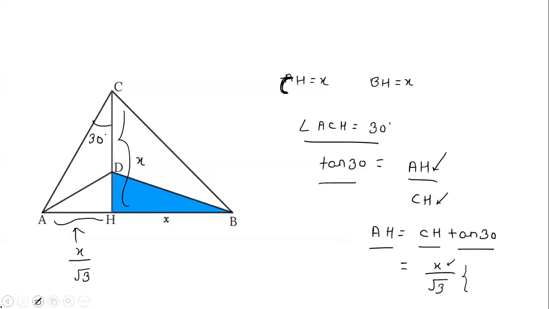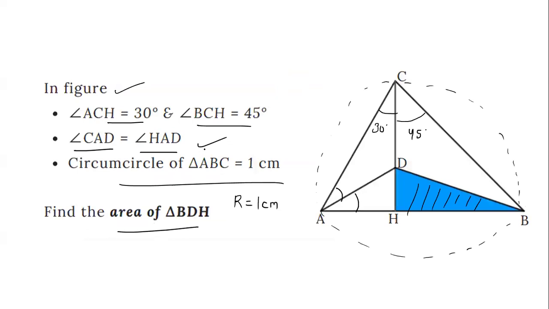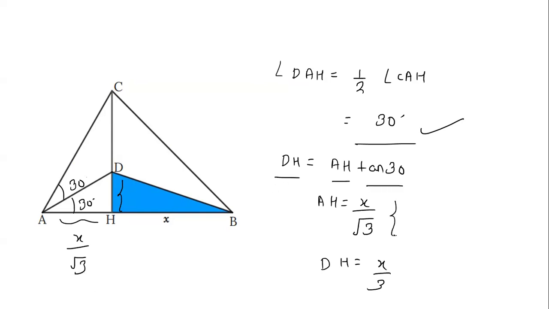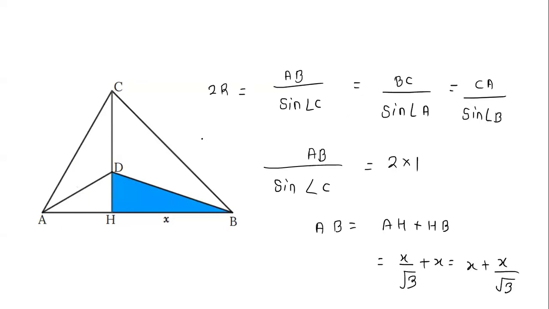Now in the problem you see it is also given that this angle CAD is equal to the angle HAD. So this angle is equal to this angle. So now we know the whole angle as 60 degrees. So if both angles are equal, then each will be 30 degrees. And we can find out this DH value, because we know this AH as x by root 3. So we can find the DH as AH multiplied by tan 30. AH is x by root 3 and tan 30 is also 1 by root 3. So this DH will come as x by 3.